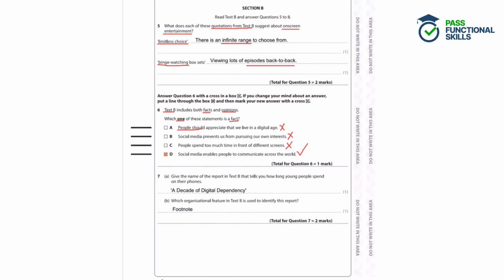Question 7. Give the name of the report in text B that tells you how long people spend on their phones. And then we need to find the organisational feature used in text B that we use to identify this report. So to start with, we're looking at text B, and we need to find a name of a report that tells you how long young people spend on their phones. And then once we've found the name of the report, we need to say which organisational feature is used to identify it.